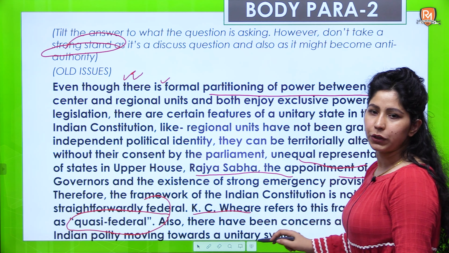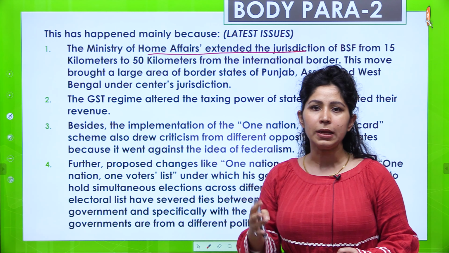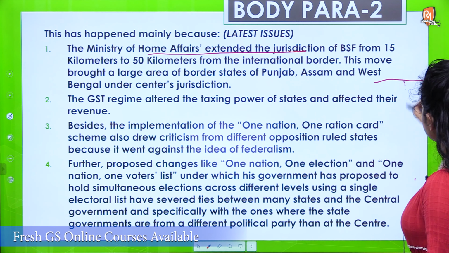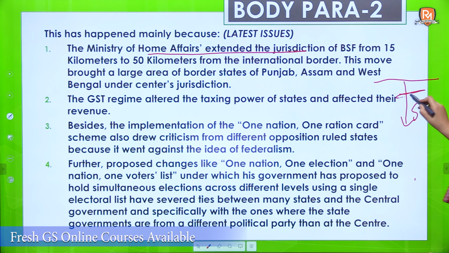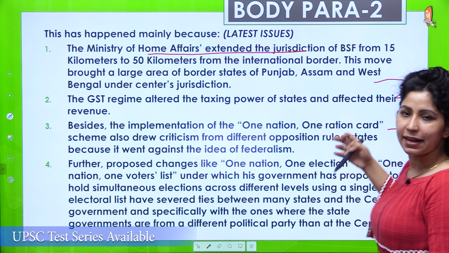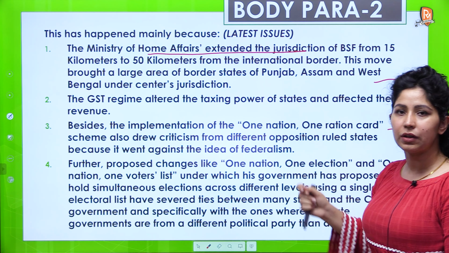The Ministry of Home Affairs extended the jurisdiction of the Border Security Force from 15 kilometers to 50 kilometers. So the states in bordering areas, from the border up to 50 kilometers. Earlier it was till here. Now it will be till this point. So here the Center's jurisdiction will be there, though it is actually the state's territory, but now the Center will have jurisdiction.